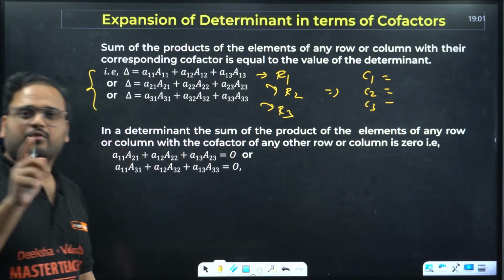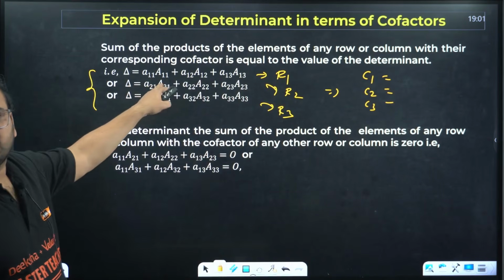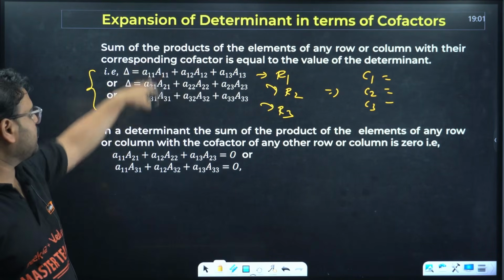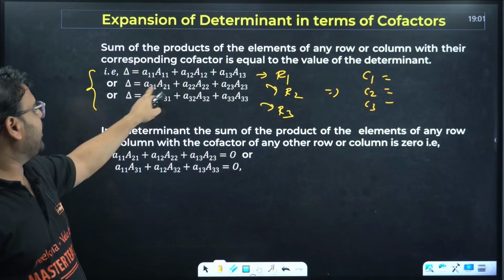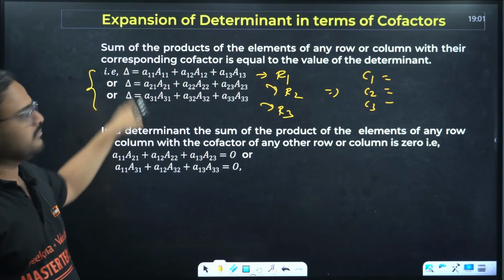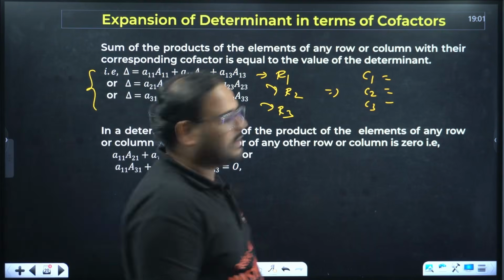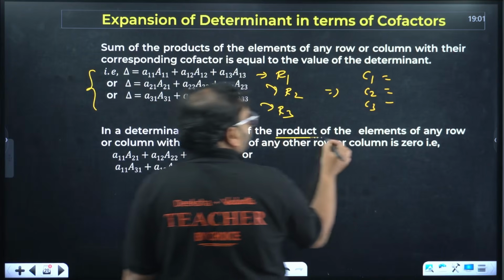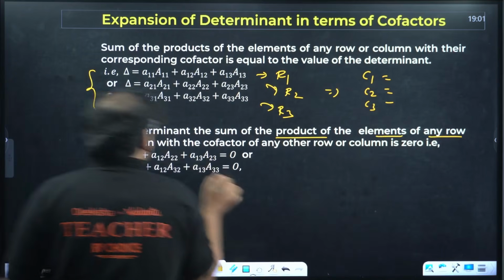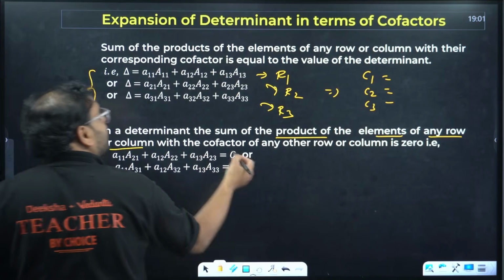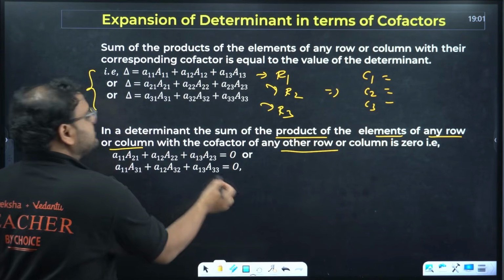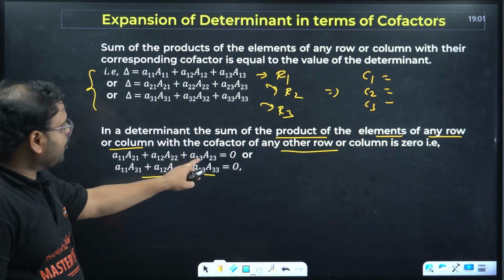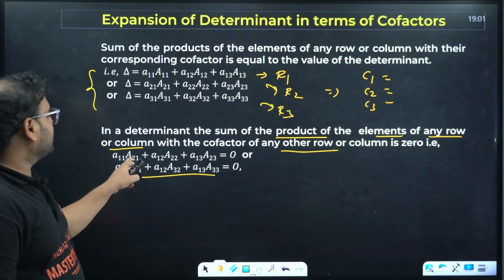Right? In that case, what are you going to have? A11, A11, A21, A21. Right? You'll have it like that. You can add these also. If you add A11, A11, A21, A21, A31, A31, you're going to get what? Still delta only. Okay? But if you take the sum of the product of elements of any row or column with the cofactor of any other row or column, that becomes 0. So see here, this is an element of the first row and this is a cofactor of the second row.